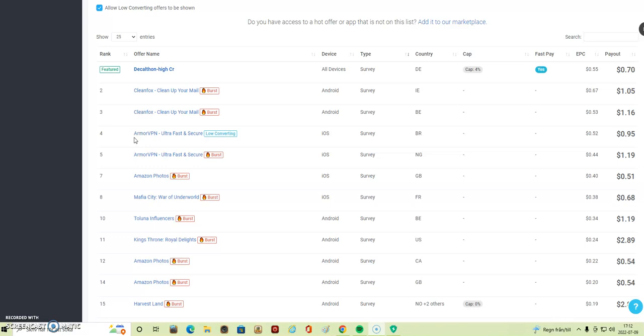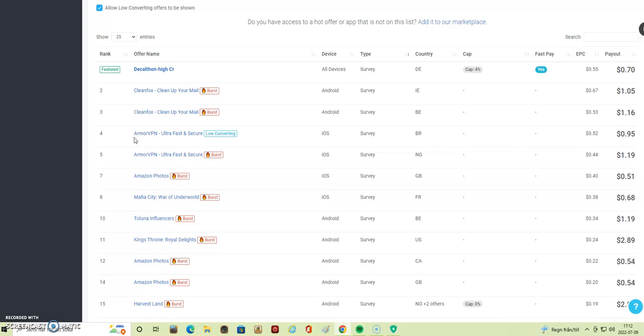CPA stands for cost per action or cost per acquisition, which means that you as an affiliate get paid for different tasks that visitors to the offer perform. It can be that they fill in a form with an email address. It could be that they take a survey or watch a video. And this is, of course, decided by the vendor of the offer. Now, there are different CPA networks that you can start promoting offers from, but